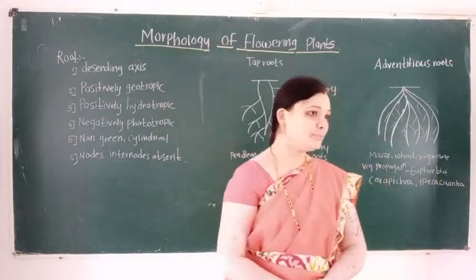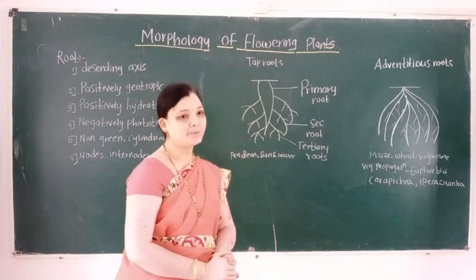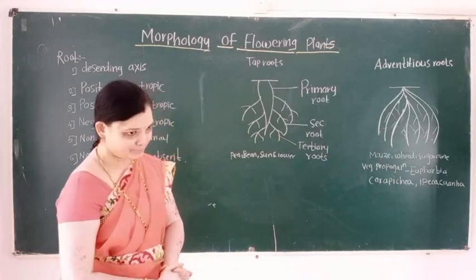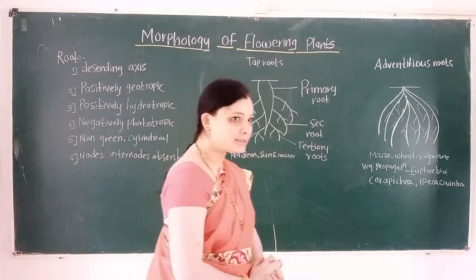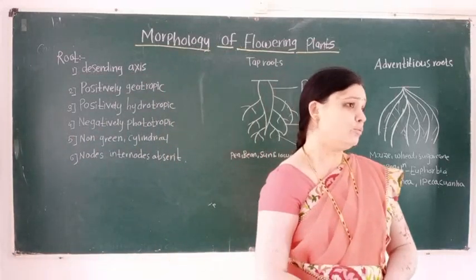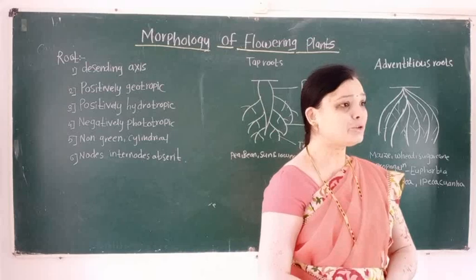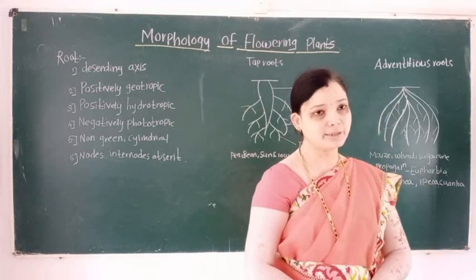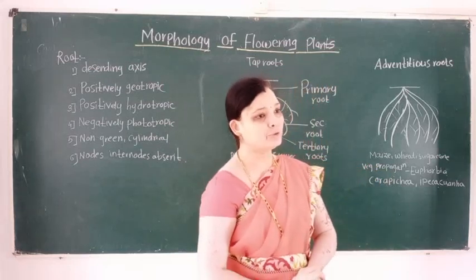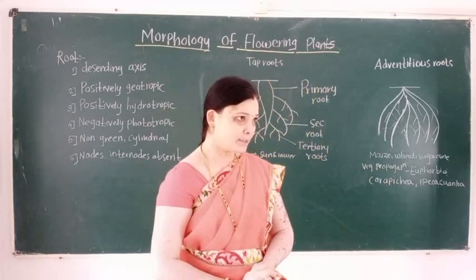The topic name is morphology of a flowering plant body. In the previous lecture we understood how the angiospermic plant body is divided and what the characteristics of the angiospermic plant body are.